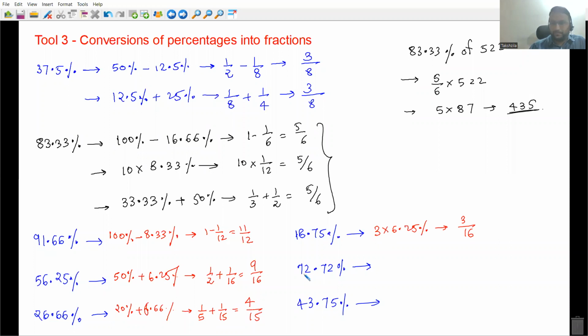Then 72.72% is 9 into 9.09%, 9 into, that is 8/11. Next, 43.75% is 50% minus 6.25%, everyone. That is equal to 1/2 minus 1/16, तो ये हो जाएगा LCM 16, 8 minus 1, 7/16.